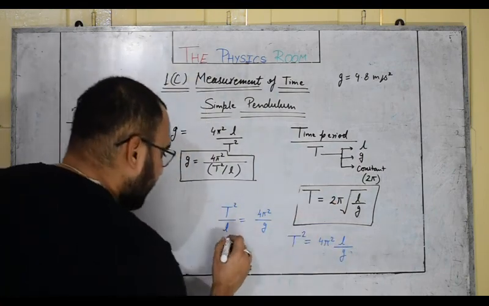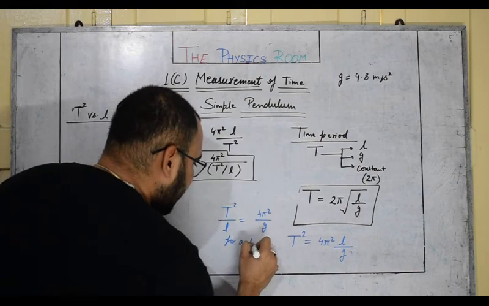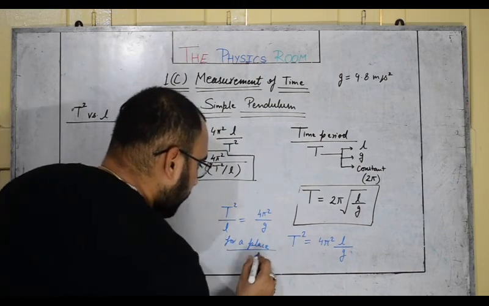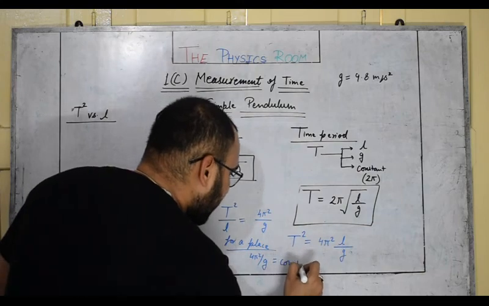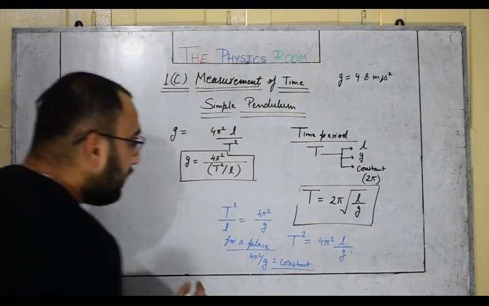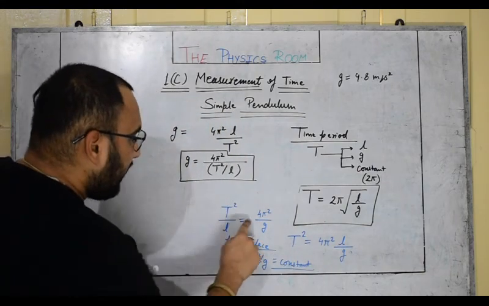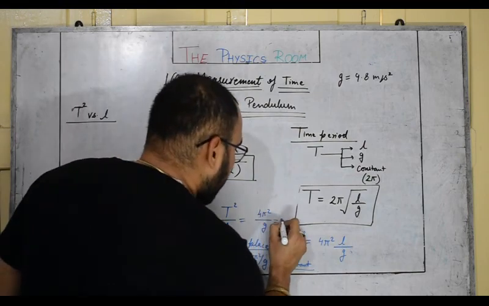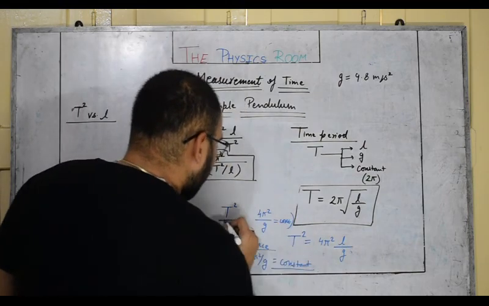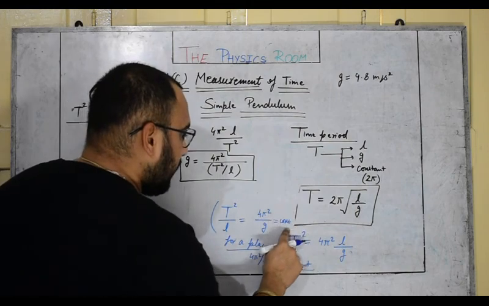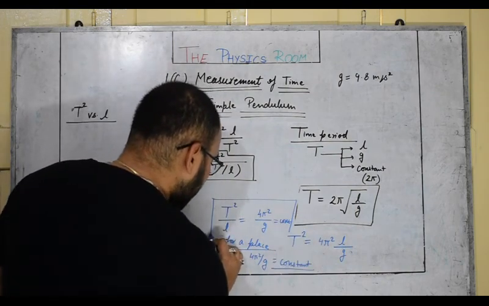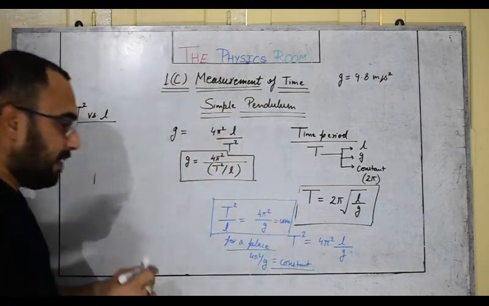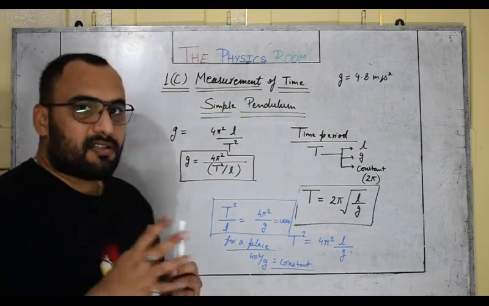For a particular place, it should remain constant. 4 pi square upon g should act as a constant. So the value of T square upon L must remain constant for a particular place. I am going to use these two packets for my experiment. Okay, so now let's start the experiment.